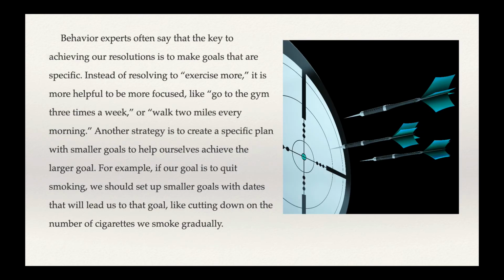Behavior experts often say that the key to achieving our resolutions is to make goals that are specific. Instead of resolving to exercise more, it's more helpful to be more focused, like go to the gym 3 times a week or walk 2 miles every morning. Another strategy is to create a specific plan with smaller goals to help ourselves achieve the larger goal. For example, if our goal is to quit smoking, we should set up smaller goals with dates that will lead us to that goal, like cutting down on the number of cigarettes we smoke gradually.